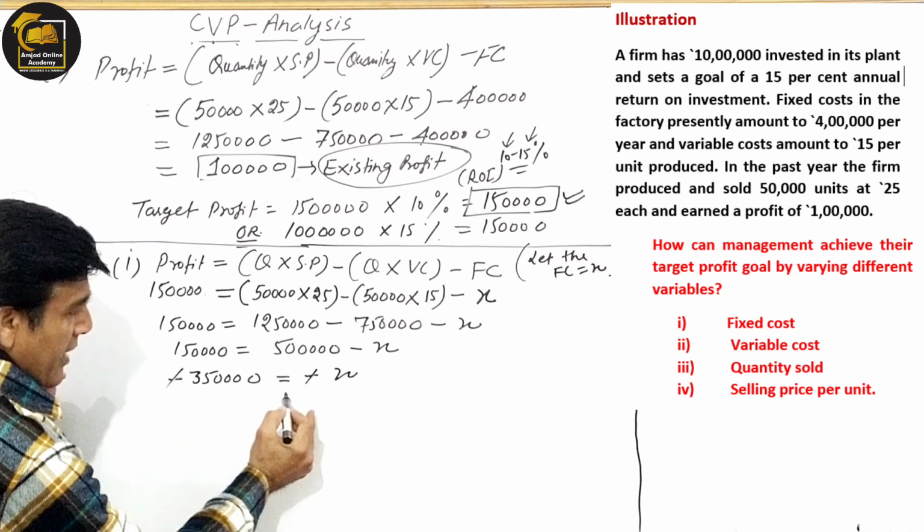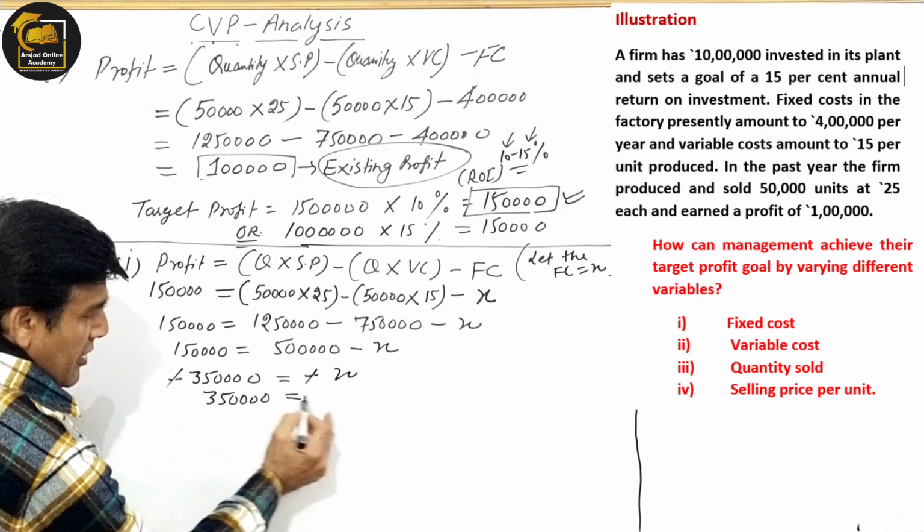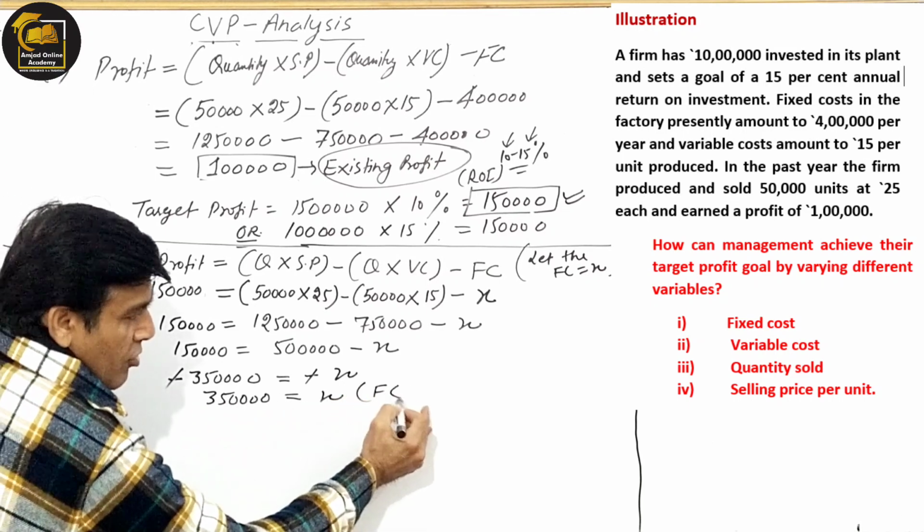Minus cancel, so X की वैल्यू क्या रह गई, 3,50,000. It is the value of X or value of FC.